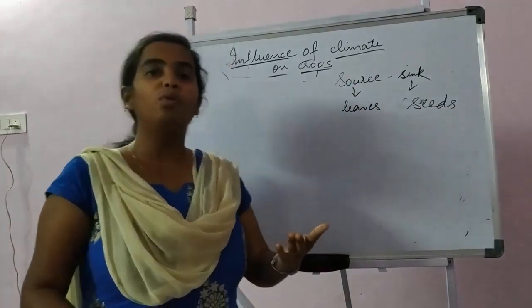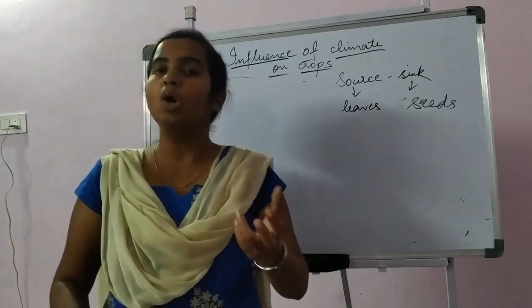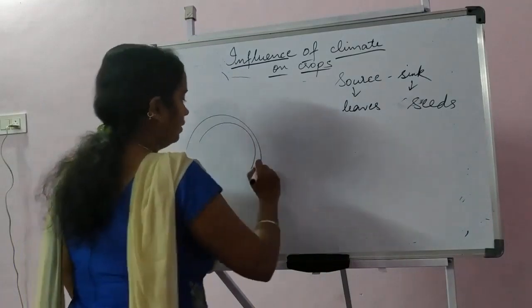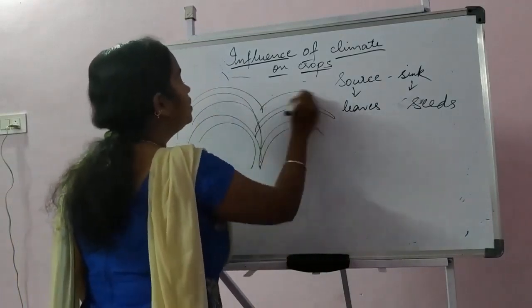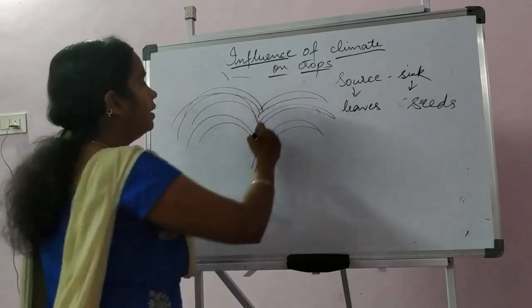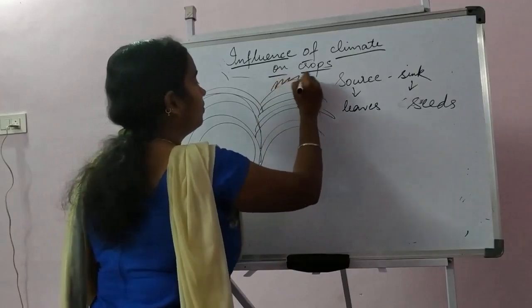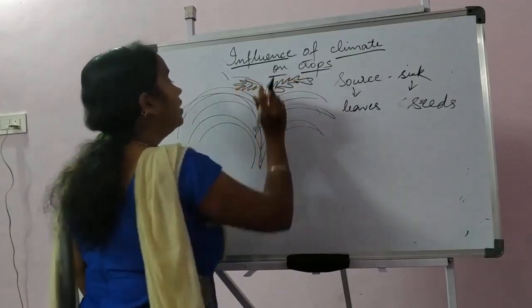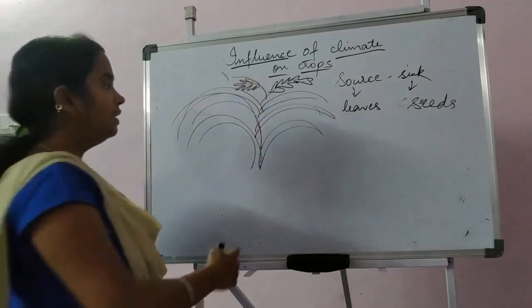In the process of photosynthesis, whatever products are prepared, we call them photosynthates. So what happens in a crop when the leaves are sufficiently available in a plant? There may not be enough sink to transfer the photosynthates. I will repeat this.